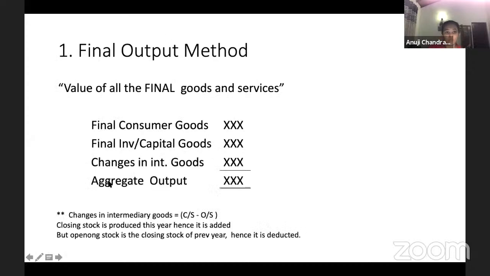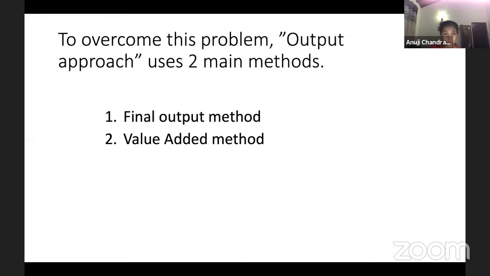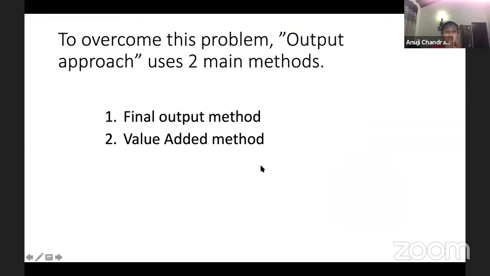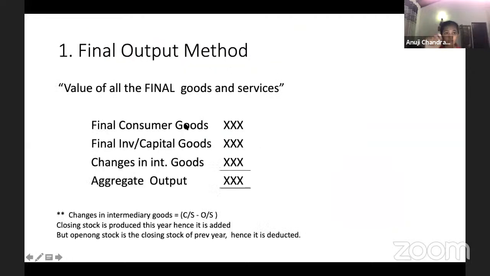In the final output method, guys, we take the value of all the final goods and services. Now, when we talk about these final goods and services, I told you we can classify them into mainly two types. So intermediary goods and final goods, 1, 2, 3 categories are there. So we take consumer goods, 1, capital goods, 2, and for the intermediary goods, guys, we take only the change.